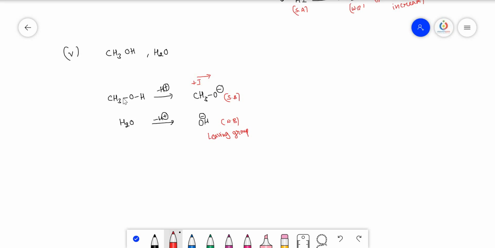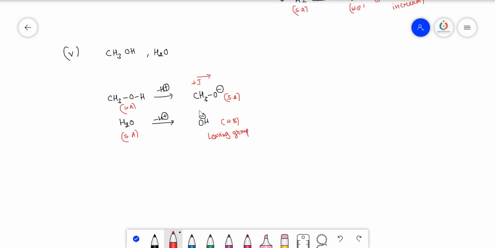So the better leaving group is this one, and when you compare their acidic nature, this is the strong acid, because after the loss of H plus ion its negative charge is stabilized, and here it is a weak acid, because after the loss of H plus ion it cannot be stabilized because of the plus I effect. So when alcohol and water are taken, water is the stronger acid compared to alcohol.